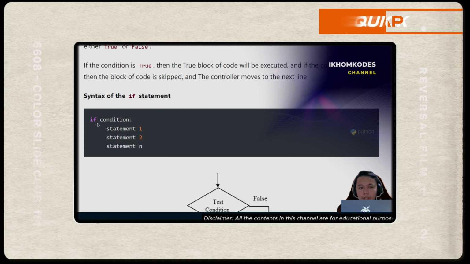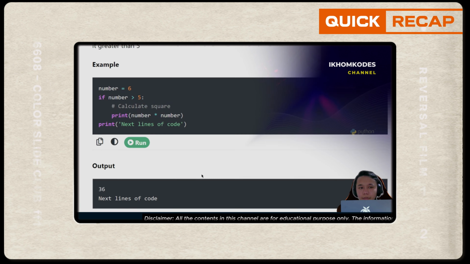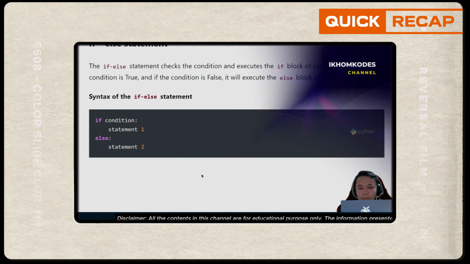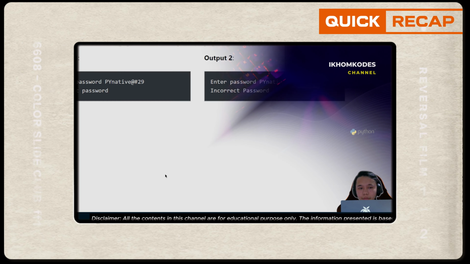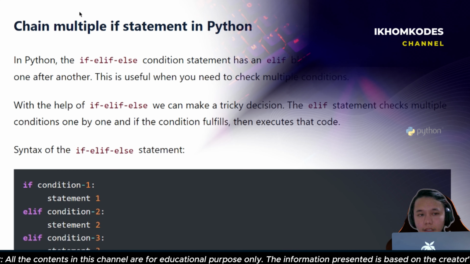Okay, syntax for if statement: if condition, statement 1, statement 2, statement n. Yeah, this is the flow chart. I have already explained all these topics in my previous episode of videos, so you can go and check it out, right? Chain multiple if statement, I have described it.